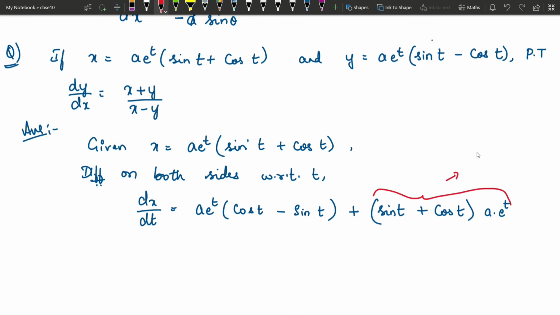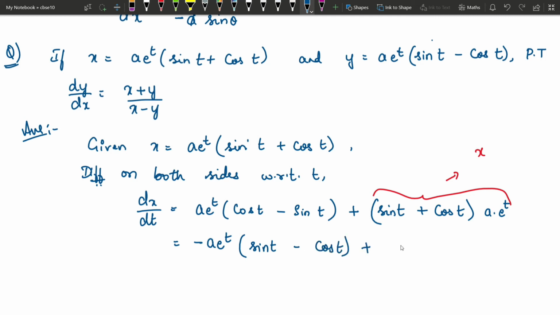is nothing but your x, right? A into e power t into sin t plus cos t, it is nothing but x. Now a into e power t into sin t minus cos t is y. Here I have cos t minus sin t. So if I multiply a minus sign here and here, it is going to become positive. So I will write minus a into e power t. Basically I am taking minus common from this. So this becomes sin t minus cos t.